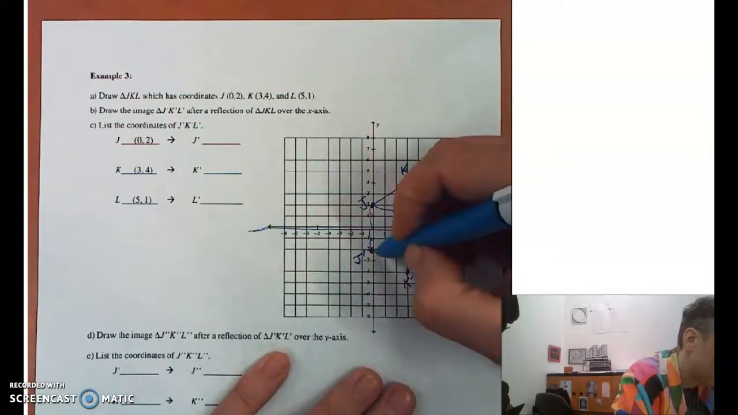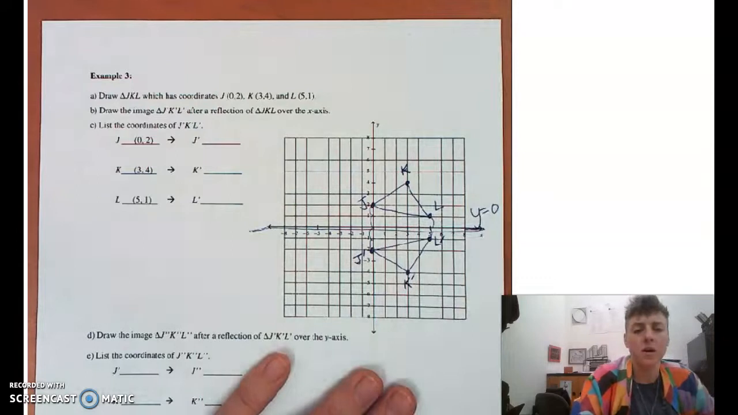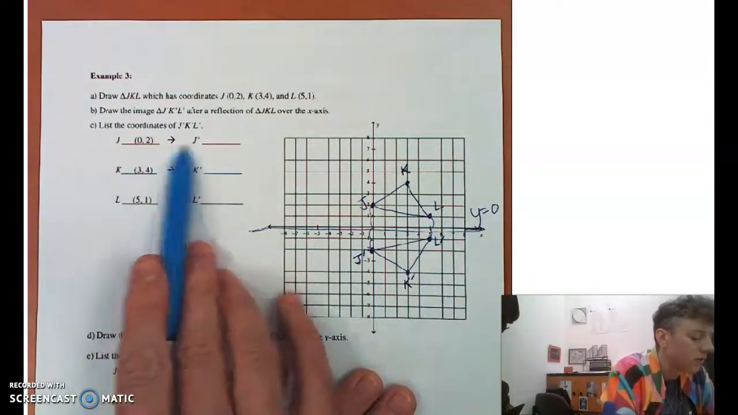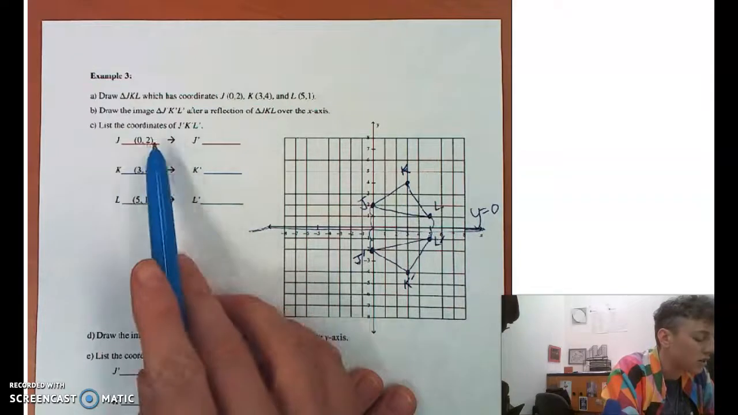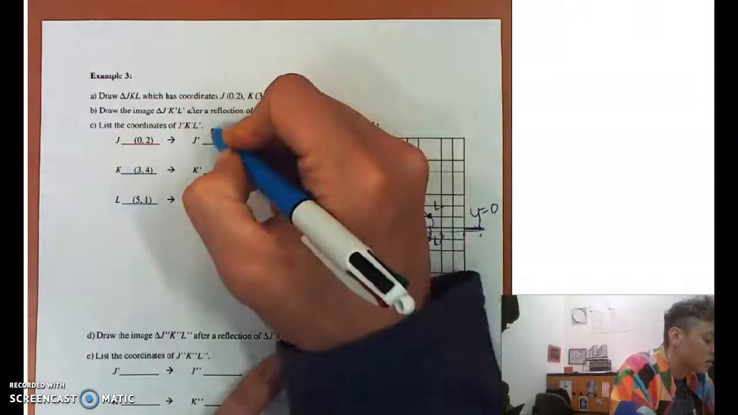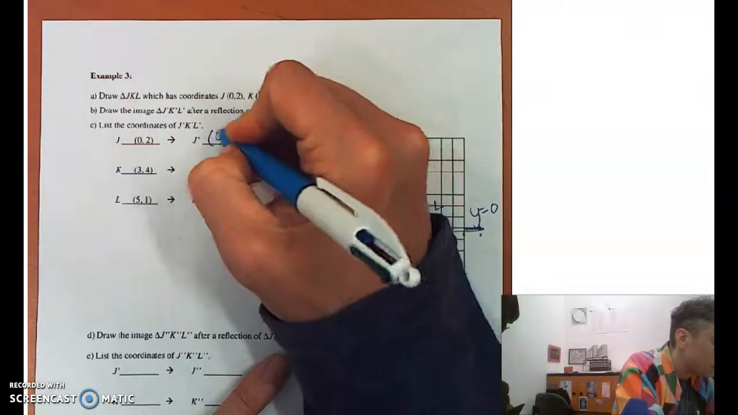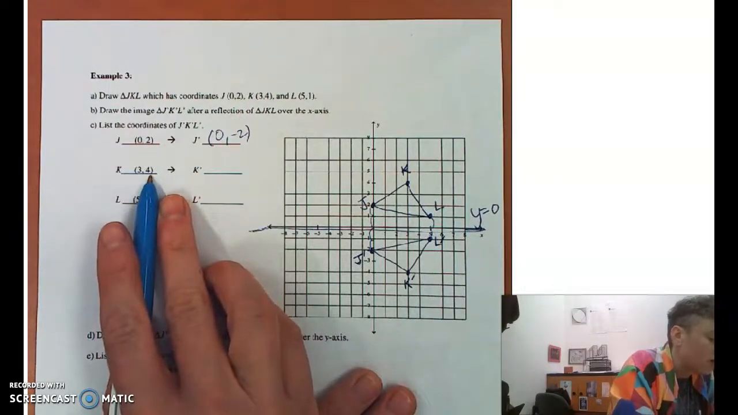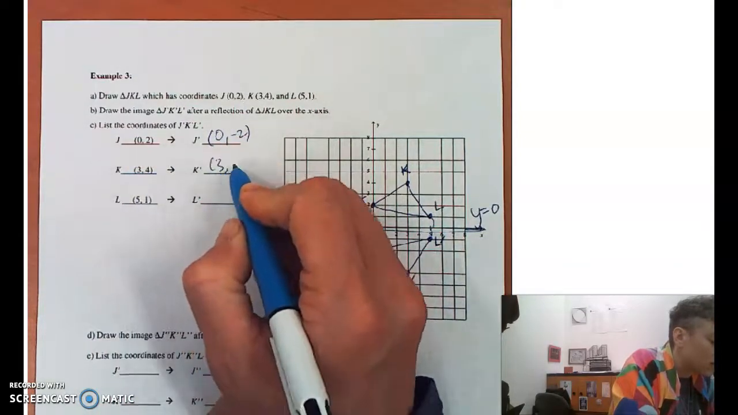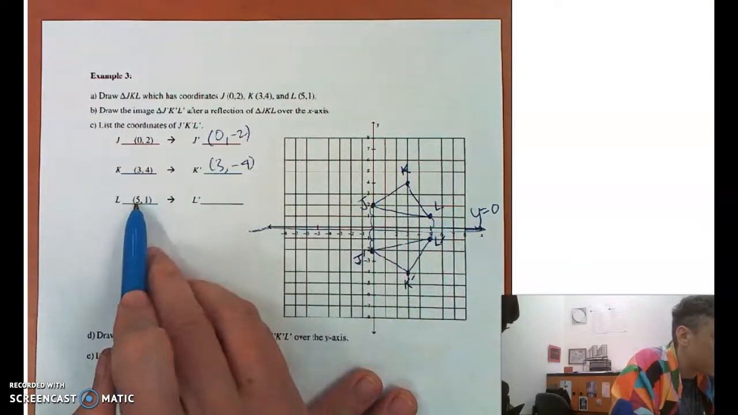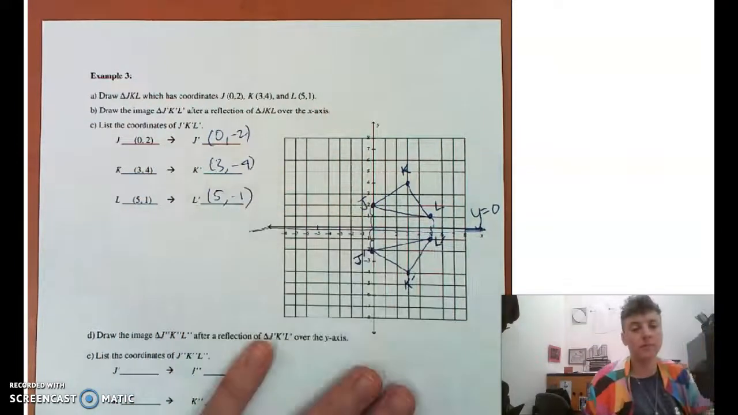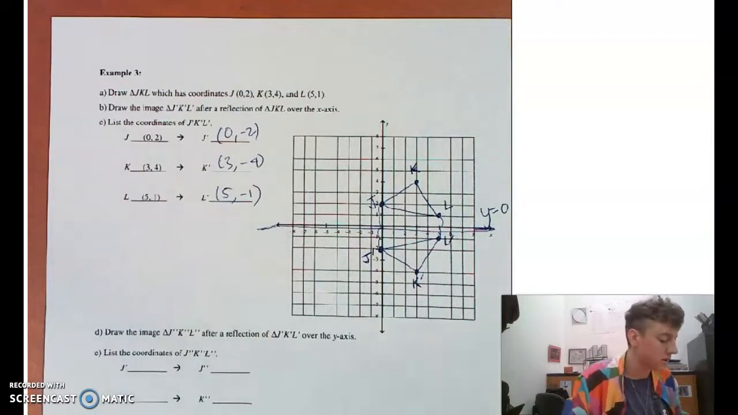It's so pretty. Where are the new coordinates of this, you ask? Well, J prime, we've flipped it over the x-axis, so we just changed the sign of the second one. So it was at 0, 2 and now it's 0, -2. And same thing here, change the sign of the y coordinate. So K is at 3, -4, and L was at 5, 1. So now it's going to be L prime at 5, -1. Boom, shakalaka.